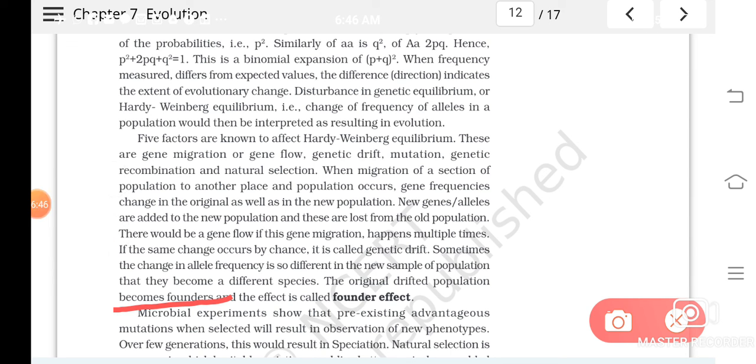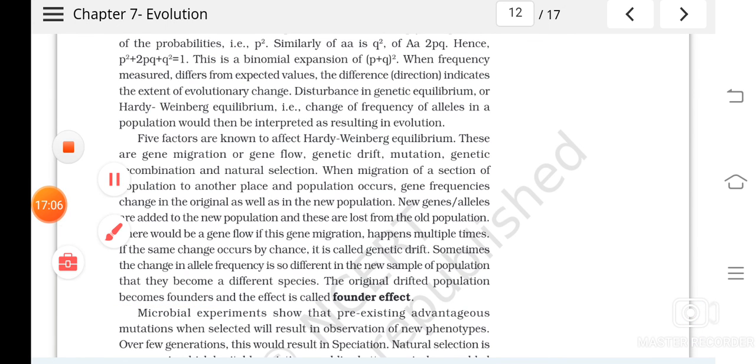There was a population with different kinds of organisms, and due to some chance factors the population became a new one. Understood? Is it clear? So two factors I told: one is gene flow, second is genetic drift.